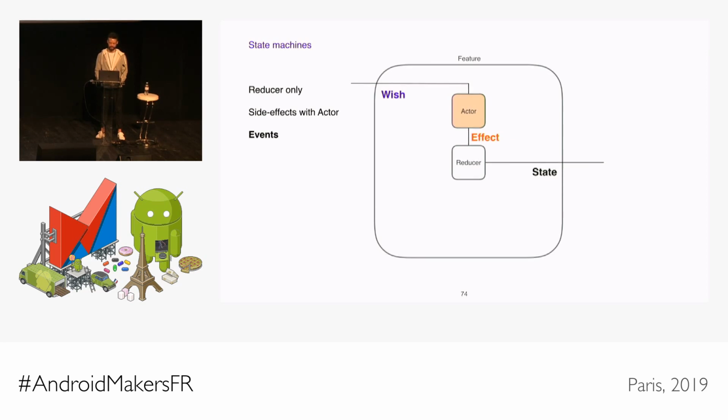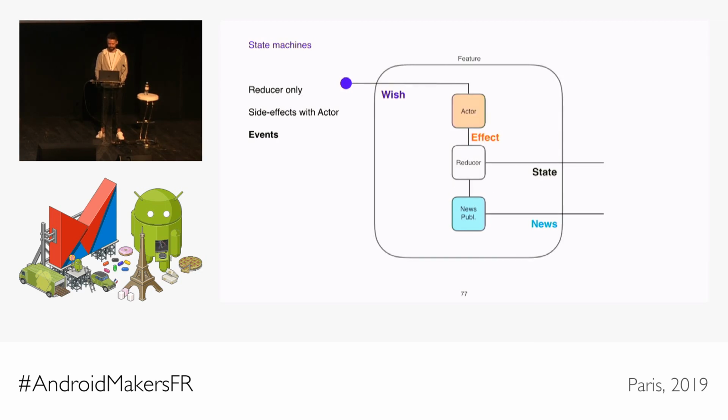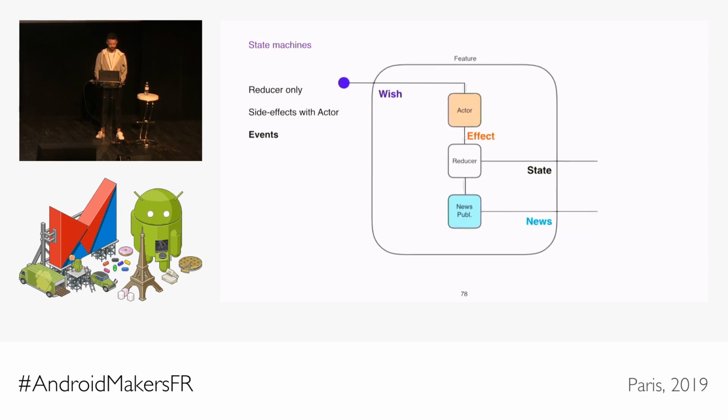And now it becomes really handy that our feature is more than just a simple reducer, and we can add some additional components to it, which is exactly what we did. We added a second output channel to the feature, the news channel. And we have this optional component shown in blue, the news publisher. It has full access to the execution chain, and it can see what incoming wish resulted in what effect, which resulted in what new state. Then it can fire events in the news channel on a one-off basis. And whatever it does is not stored in the state. That's the key point here.